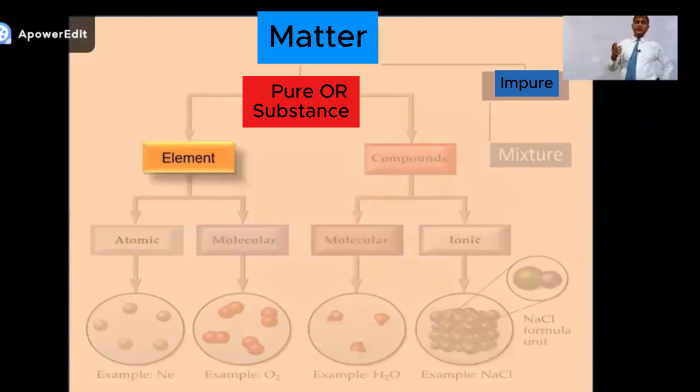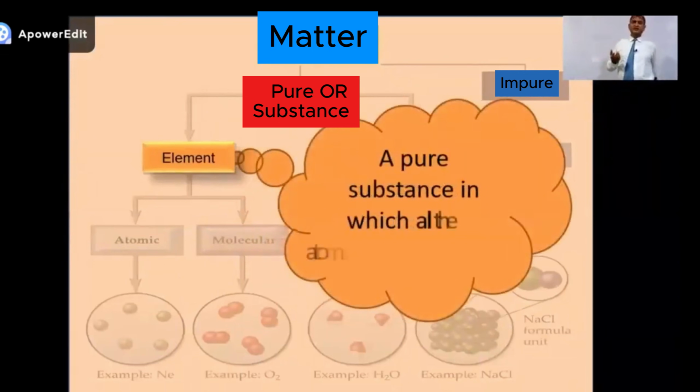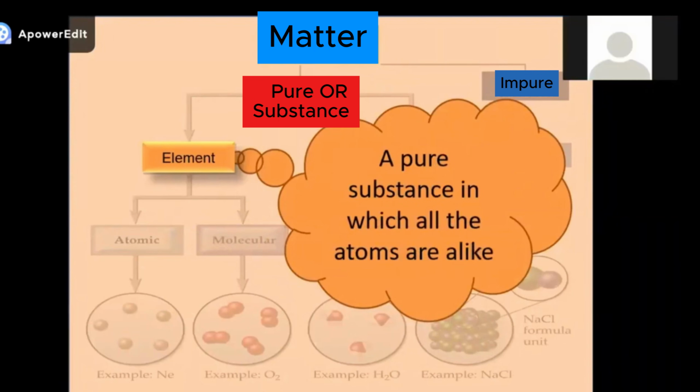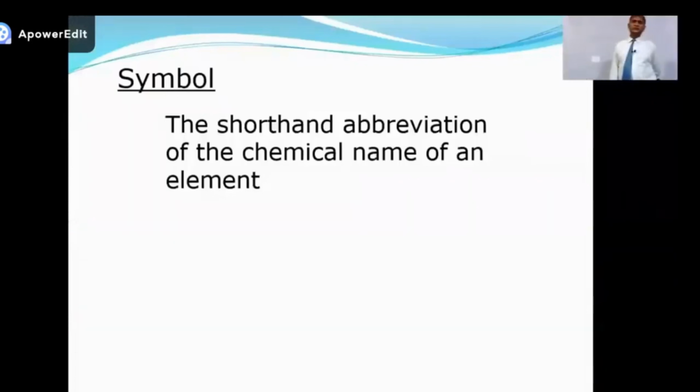So how can we define an element? It is something in which all the atoms are alike. All the atoms have the same atomic number, the same characteristics, like the piece of gold, the piece of silver, the piece of carbon, the piece of aluminum. All of these contain only one kind of atom, and we call such substances elements.